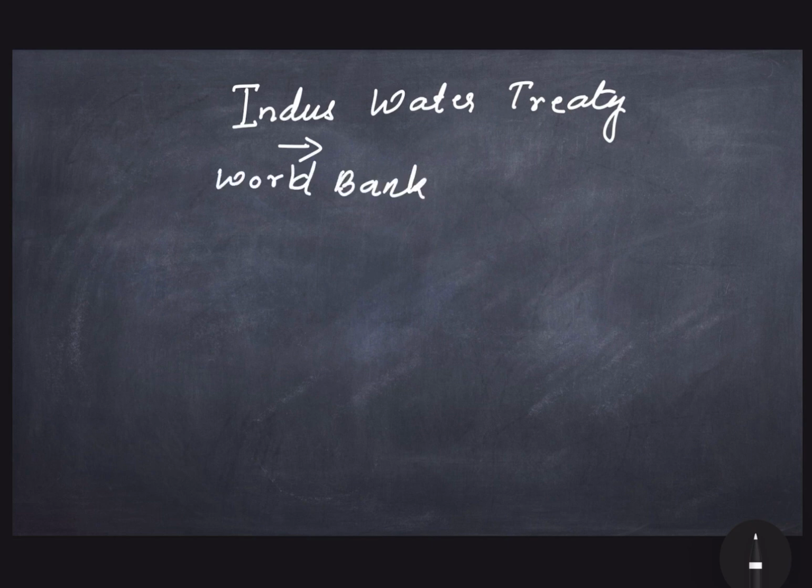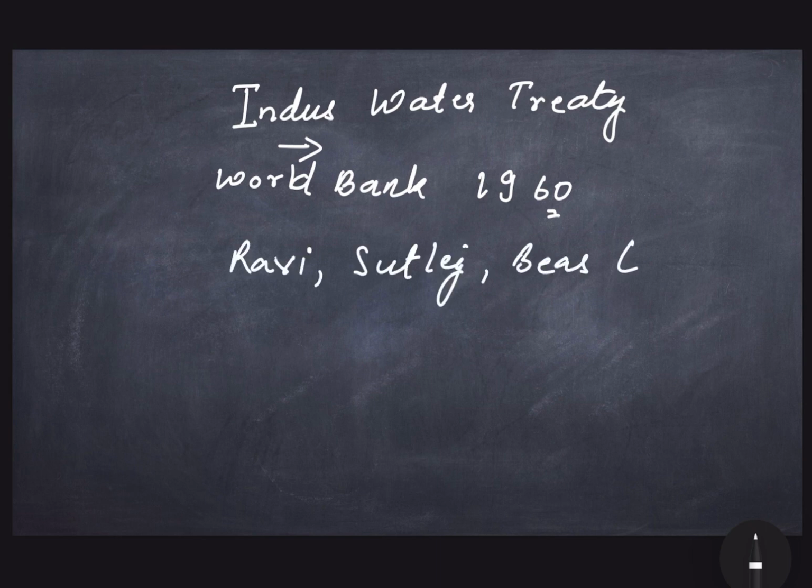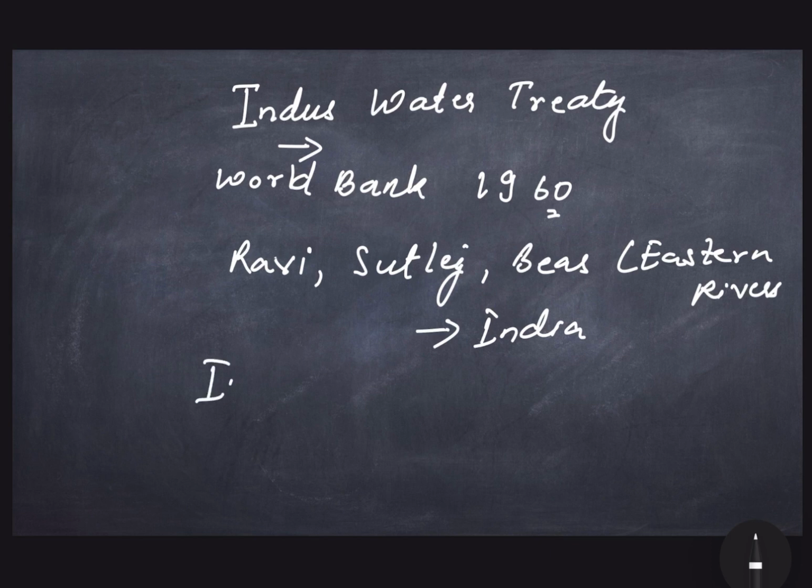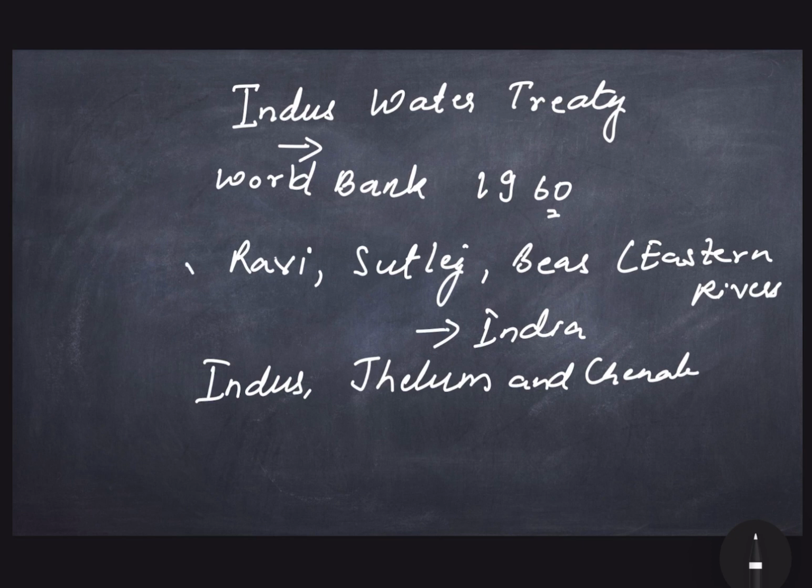While reading about the Indus river system, we should also know about the Indus Water Treaty. This treaty was brokered by the World Bank in 1960. Under this, all the waters of 3 rivers, namely Ravi, Satluj and Byas, means eastern rivers, were allocated to India for exclusive use, while the waters of the western rivers, Indus, Jhelum and Chenab, were allocated to Pakistan. India can use these in certain cases, and has also been given the right to generate hydroelectricity through run-of-the-river projects on the western rivers.